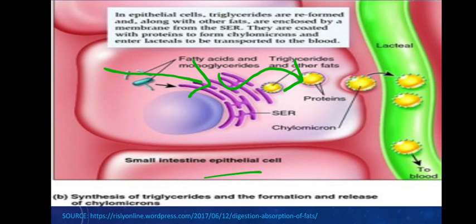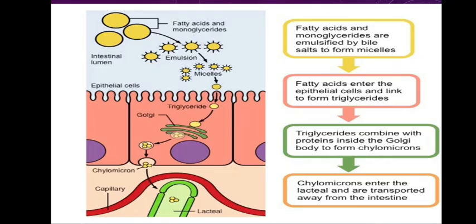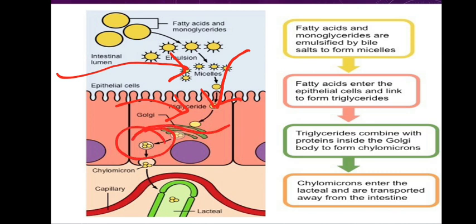I think we have another slide where it is clearer than the previous one. So here is what we see, the absorption of fat or lipid. The fatty acids and the monoglycerides, there is a micelle formation, but the micelle itself will not go inside. Only those fatty acids will go in. Then they will reconstitute to become triglycerides. With the help of endoplasmic reticulum and Golgi, they are converted into chylomicrons.